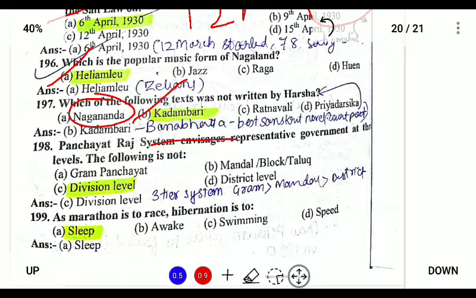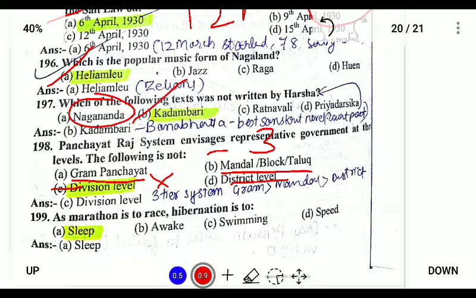Next, the Panchayati Raj system envisaged representative government at which of the following levels, which is not included. So, the Panchayati Raj system envisages three tiers of government: first at the Gram Panchayat, that is village level; at the block level; and at district level. So division level is not included. So this is the answer, and it was provided by the Balwant Rai Mehta committee.